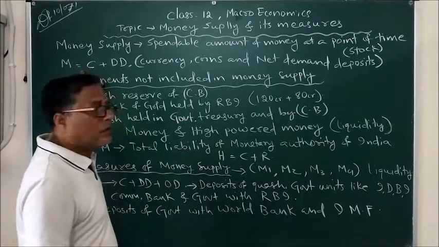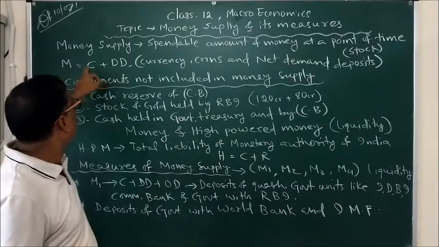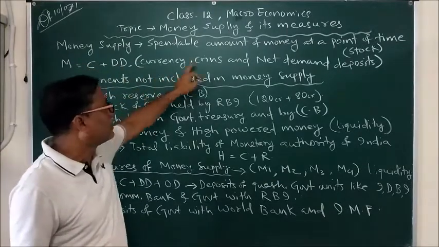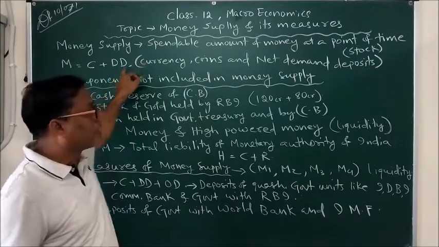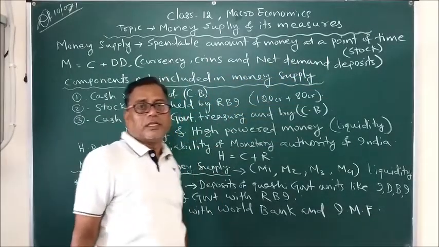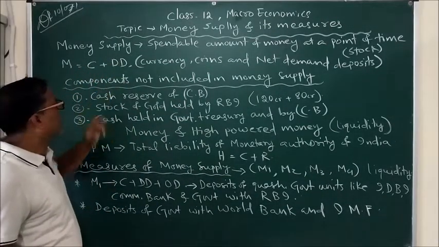Thus, what is money supply? That is, money supply equals C plus DD, where C stands for currency and coins and DD stands for net demand deposit in commercial banks. Thus, M equals C plus DD.